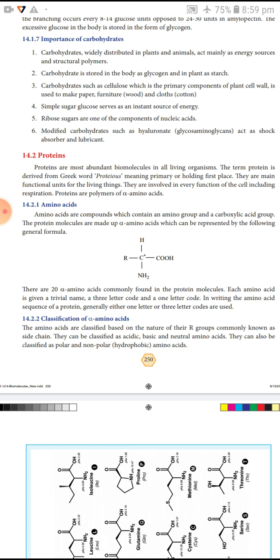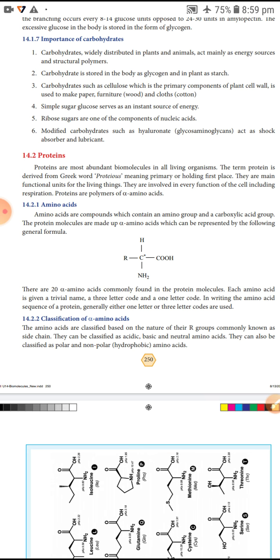There are 20 alpha amino acids commonly found in protein molecules. Each amino acid is given a trivial name, a 3-letter code and a 1-letter code.